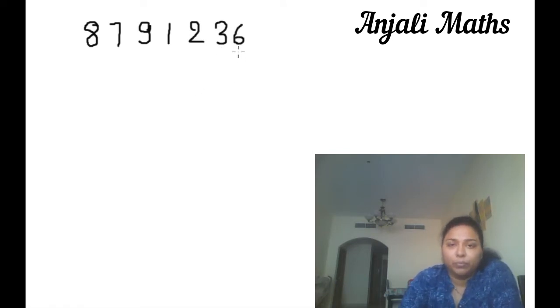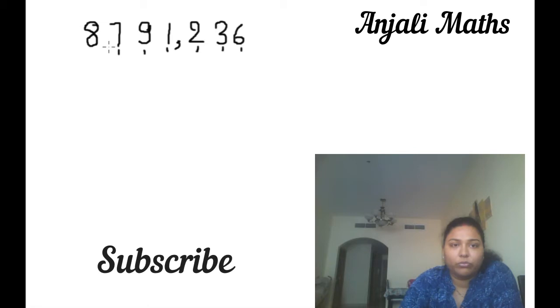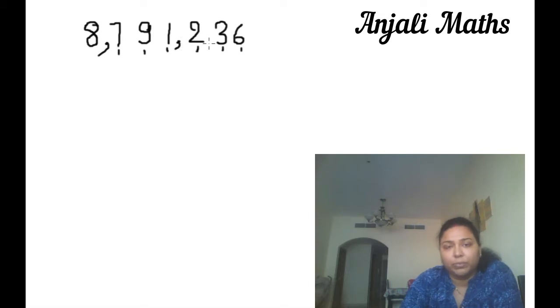Our first step will be to divide this number by commas after every 3 digits. We will start counting from the right side. 1, 2, 3. After that we will put a comma here. Again 1, 2, 3. Now we will put a comma here. So we divided our number by commas.